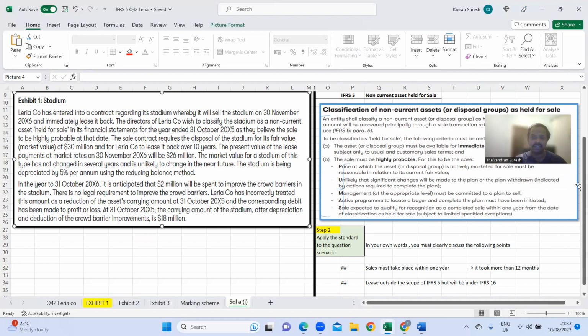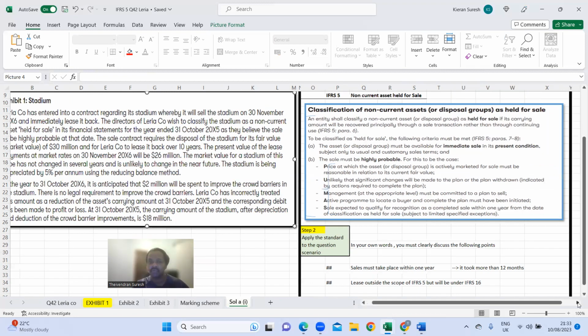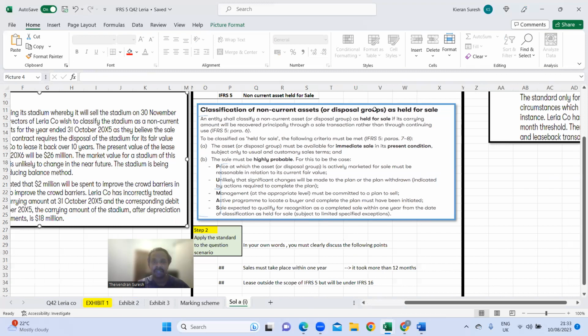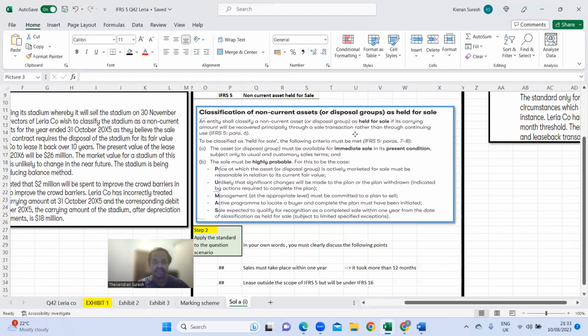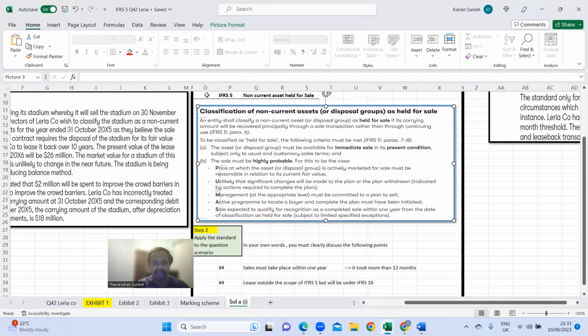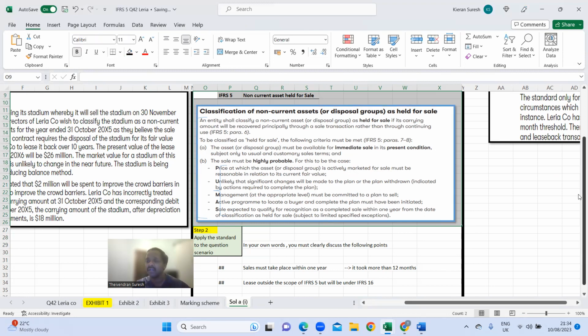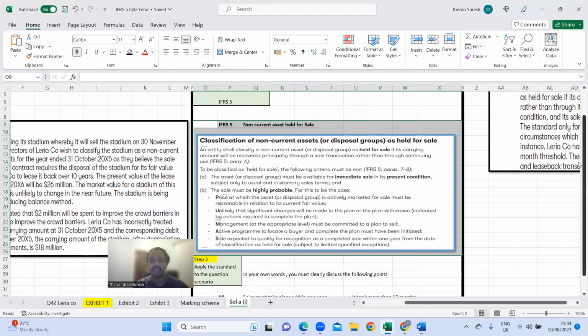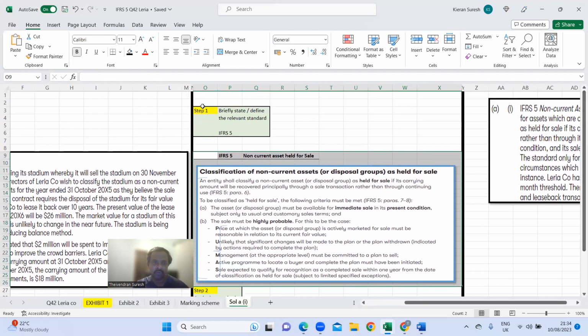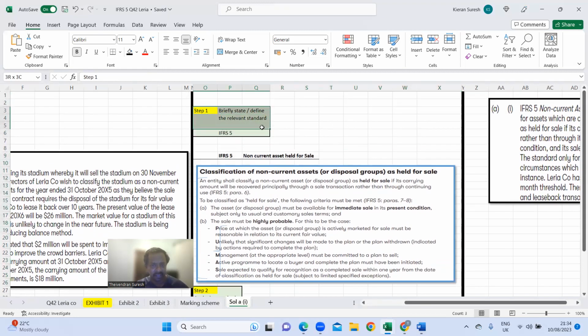Let me move this here. So the first step I would take is to simply define the basic definitions of the standard that is related. So it's about the standard, its principles, rules or conditions that need to be defined, briefly, as your answer. That's the first step that you would do. This is just for guidance here, step 1, but you would not write "step 1" in the exam.